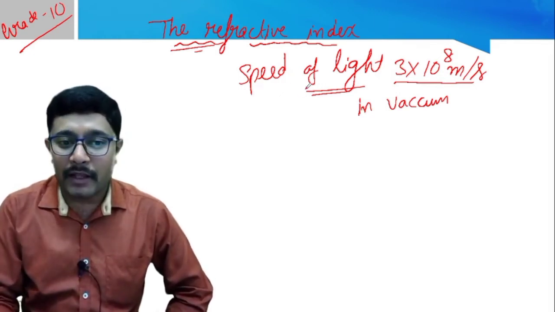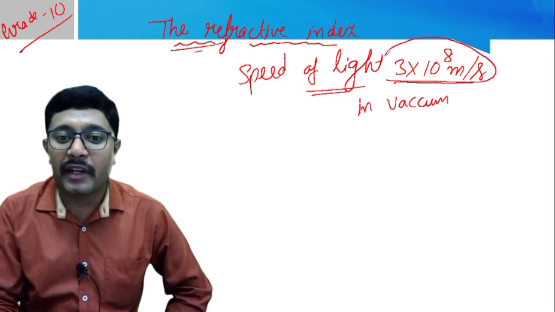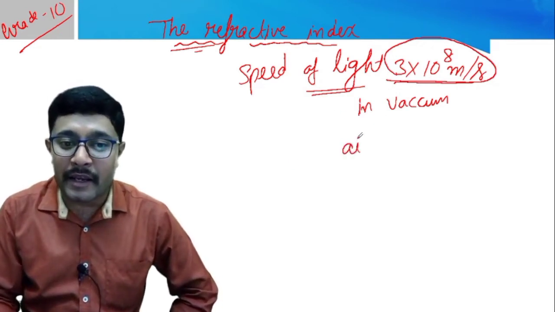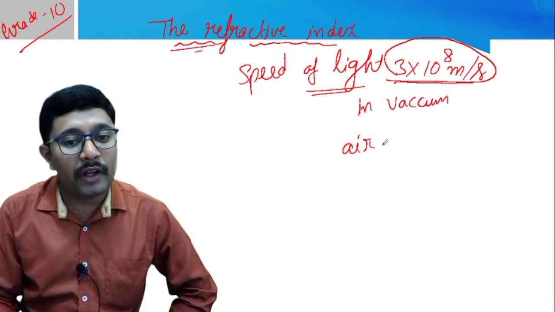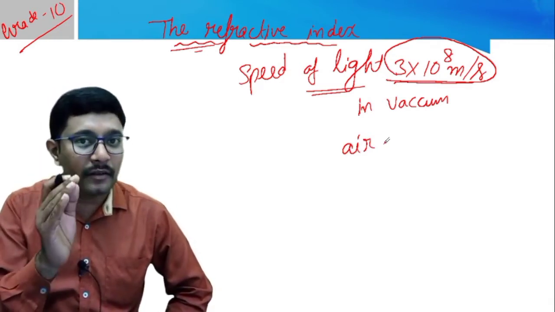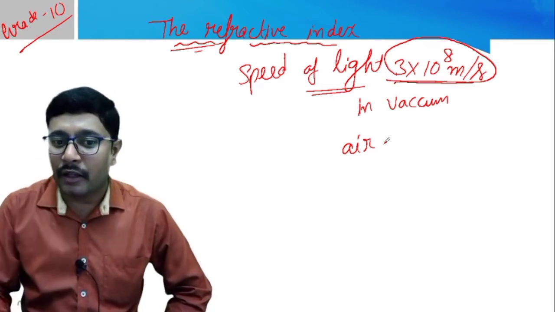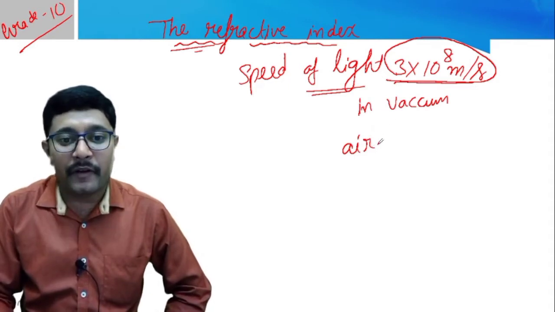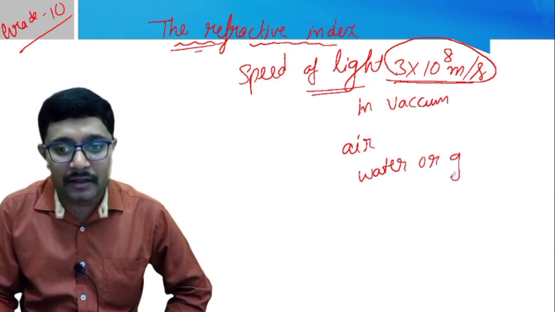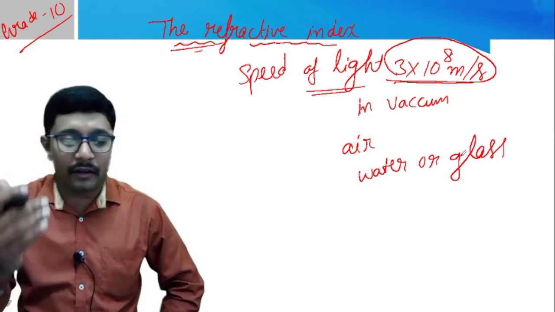Now when the same light, moving with 3 into 10 power 8 meter per second, moves in air, the speed of the light decreases to a little extent. And when the same light passes through water or glass, again the speed of the light decreases still more.